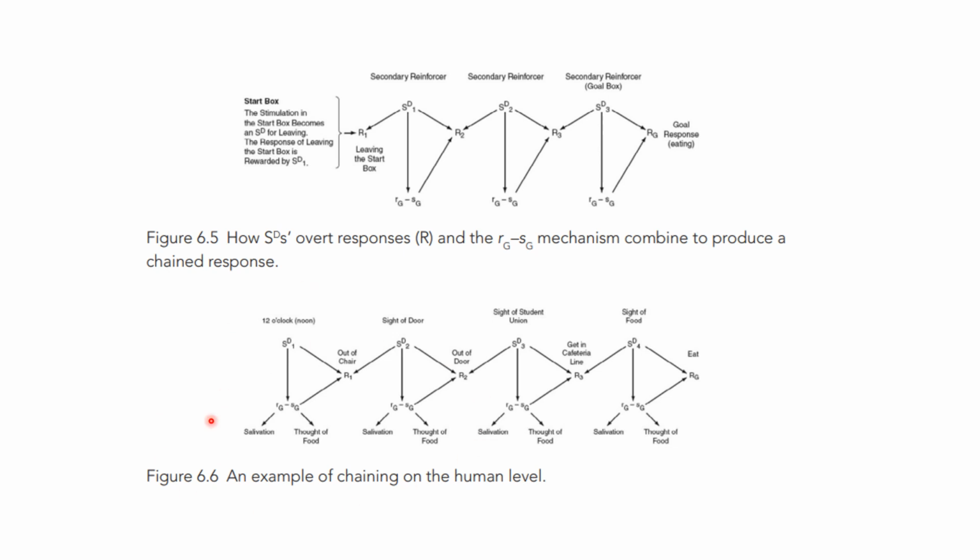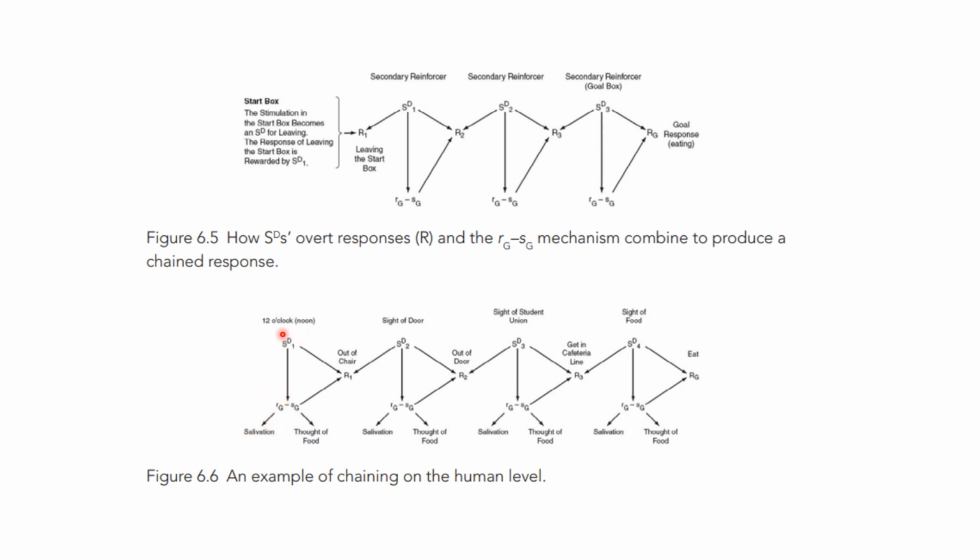So let's look at this example here, an example at the human level. Here, 12 o'clock noon is one of the reinforcers; it acts as a secondary reinforcer, even though food is our primary reinforcer. And salivation happens at the thought of the food. Here there is a stimulus, a small cue, that is the thought of the food, and then salivation will happen.